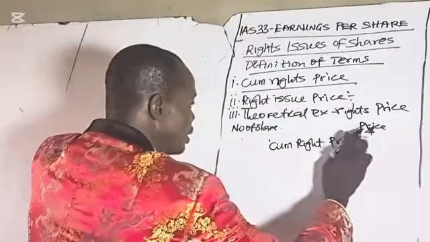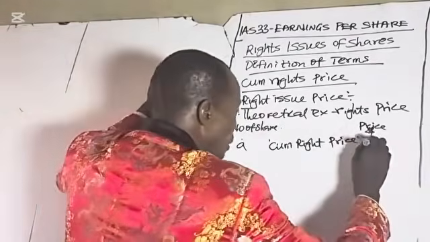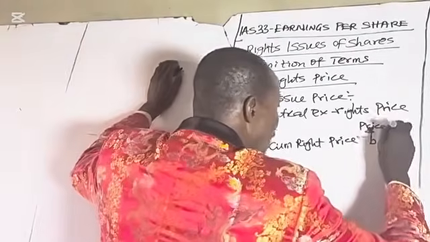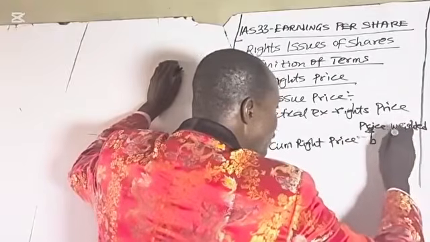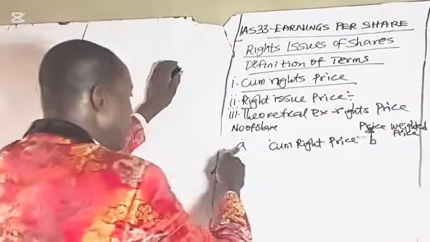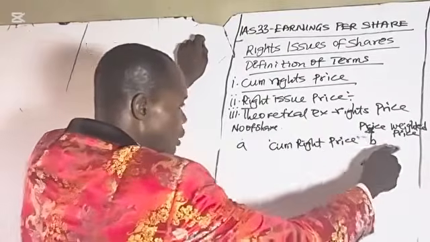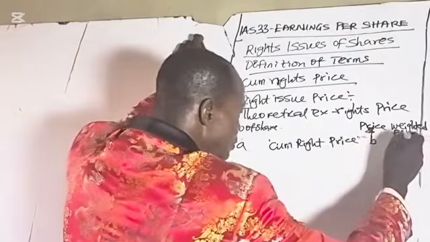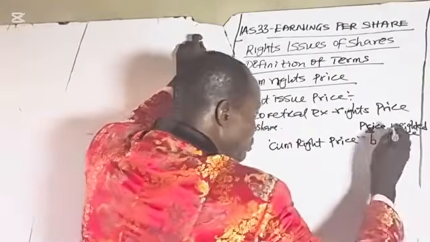Let me take this number of shares to be A for cum rights. This is the market price before the rights issue, let's take it to be B. Weighted price now. The weighted price will be the number of shares before the rights issue times cum rights price. So A times B, that will be AB.